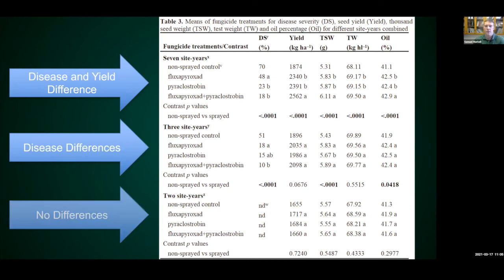And in this group of trials, there were no differences at all. So although there's a lot of data here, the main point is that in the trials where they had high yield and high disease pressure, they were consistently getting a yield benefit, and the chemicals they used did work. But if you didn't have that, there was no yield benefit. There's about half and half in their trials.